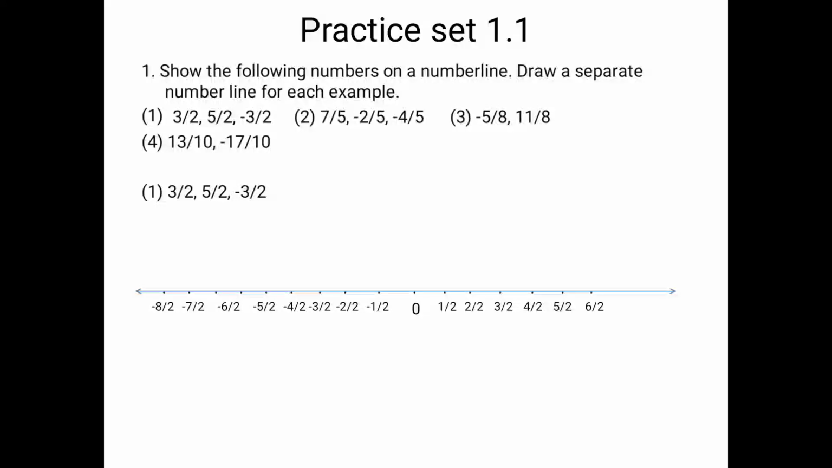Okay, so first mark 3 upon 2, next is 5 upon 2, and then minus 3 upon 2, and then label all the 3 points. Keep in mind, always with capital letters. Okay, lowercase is not allowed.